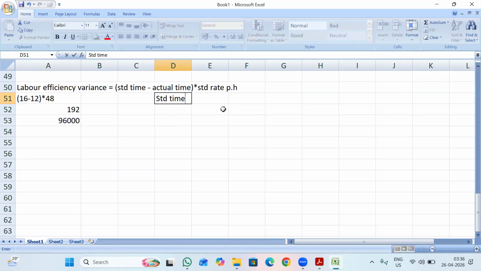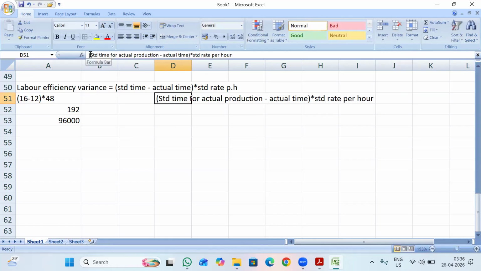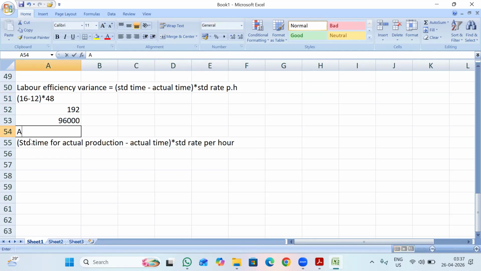This is an alternative way: standard time for actual production minus actual time, into standard rate per hour. So here I need to calculate standard time for actual production.